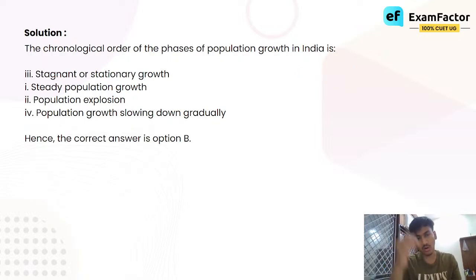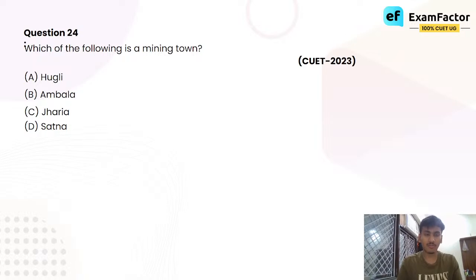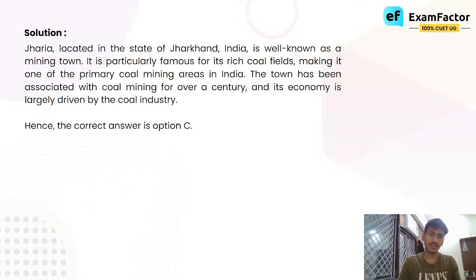The chronological order of the phases of population growth in India is no. Which of the following is a mining town? Hooghly, Ambala, Jharia, Satna. Tell me. Fairly easy answer. C. Jharia, completely famous. You must have read this 1,000 times in your books. Famous for coal mining.